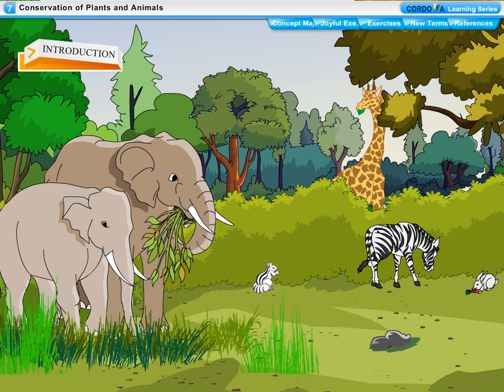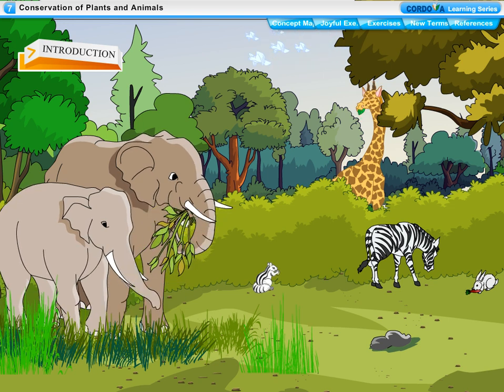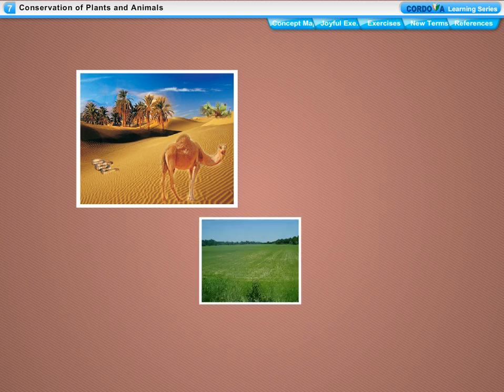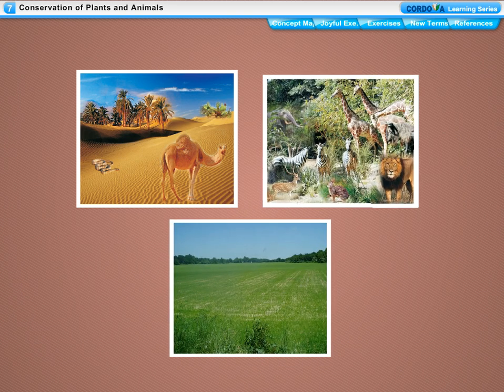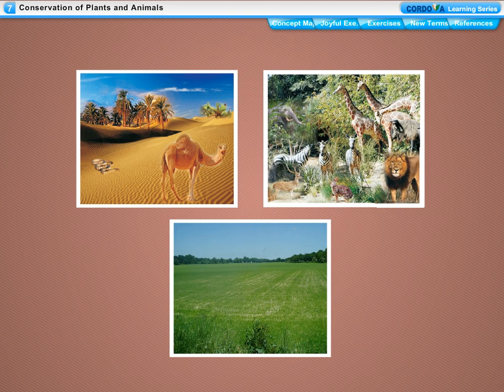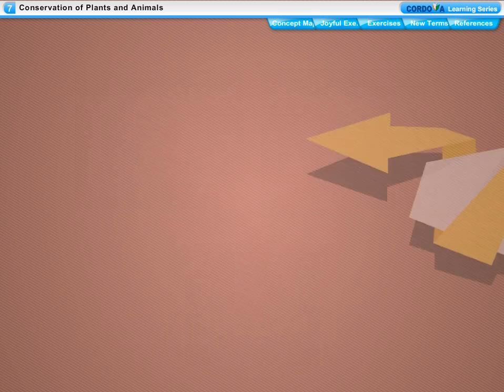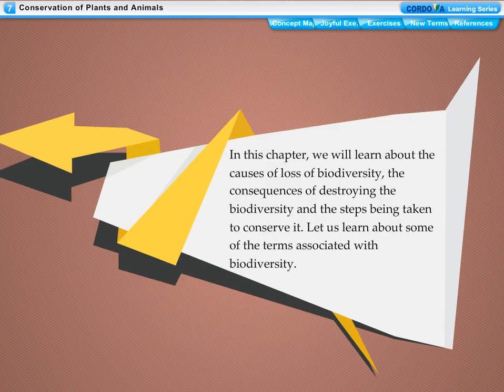In a forest, we can also see a large variety of animals from small insects to huge animals like elephants. The biodiversity of a desert, a grassland and a rainforest are very different from one another. In this chapter, we will learn about the causes of loss of biodiversity, the consequences of destroying the biodiversity, and the steps being taken to conserve it.